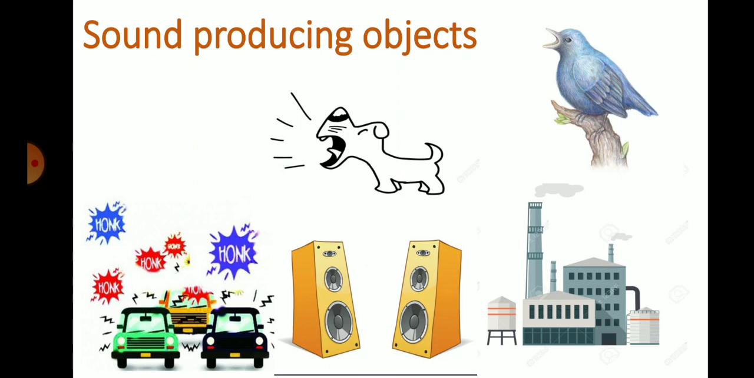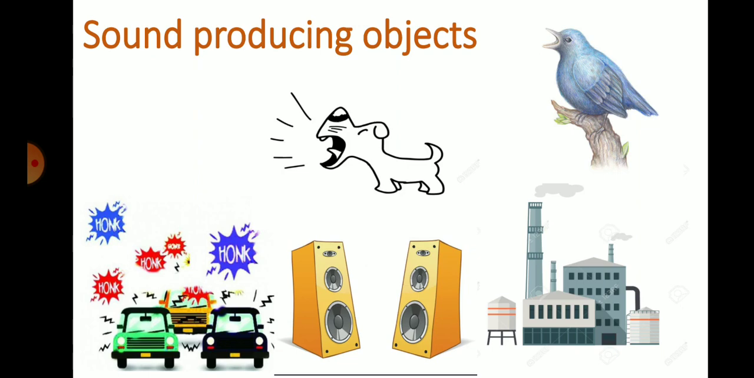Now, sound is produced by different types of object around us. And throughout the day, we can hear different types of sound from various objects like animals, birds, vehicles which are running on the road, the loudspeaker or musical system, and factories, and they produce different types of sound which help us to identify and which help us to locate the object. So sound is very much important.